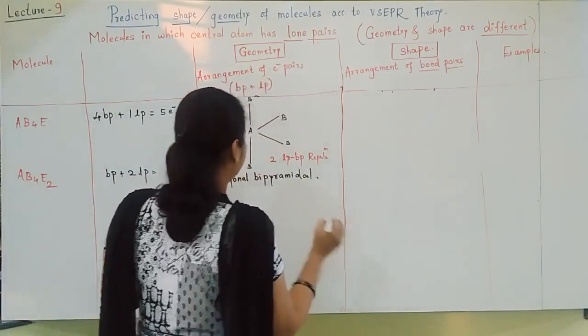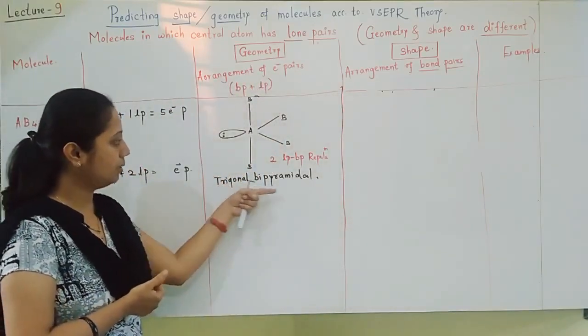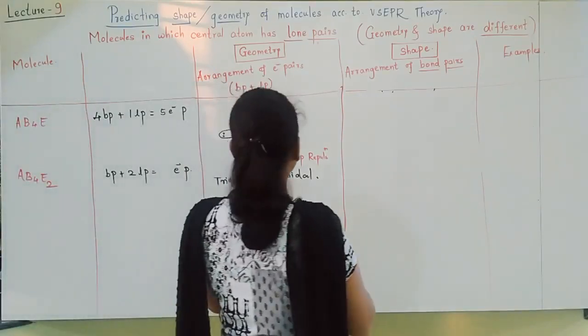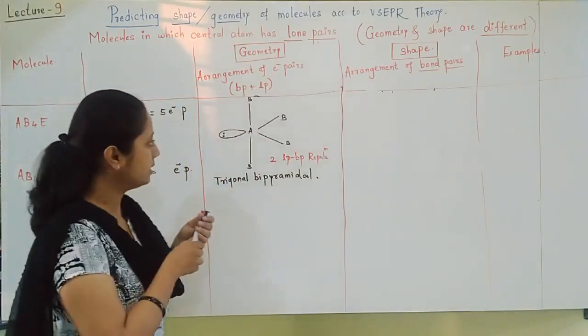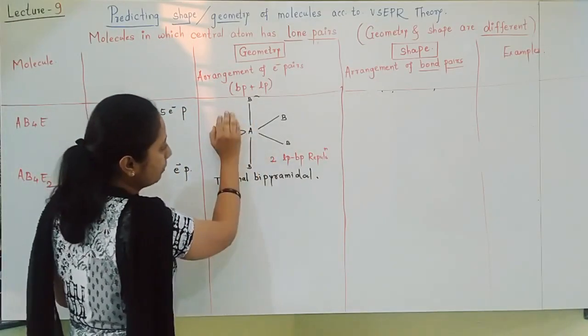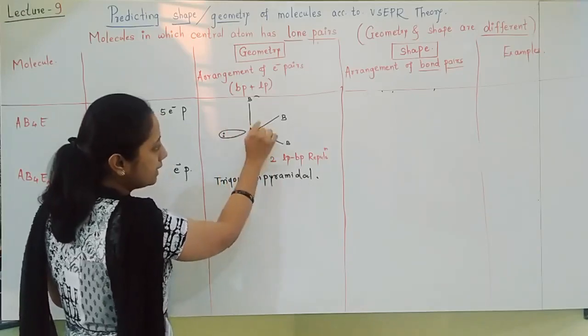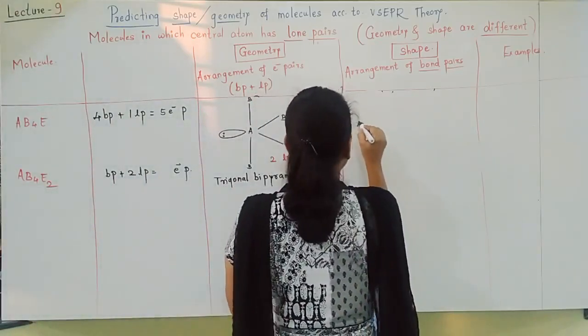Yes, students. So this becomes our geometry, trigonal bipyramidal, and now we have to write the shape. Now how will you see the shape, students? Don't see the lone pair. So this is what shape is there. What is this shape? I should show it like this.